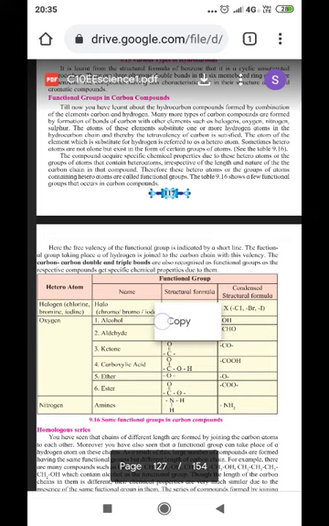The atom of the element which substitutes for hydrogen is referred to as a heteroatom. Hetero means different, homo means same. Sometimes heteroatoms are not alone but exist in the form of certain groups of atoms. We can see it in table 9.16.